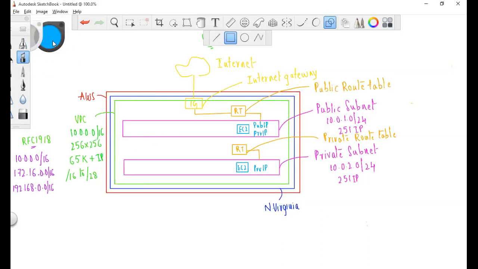We can have NAT. This NAT is basically short for Network Address Translation.